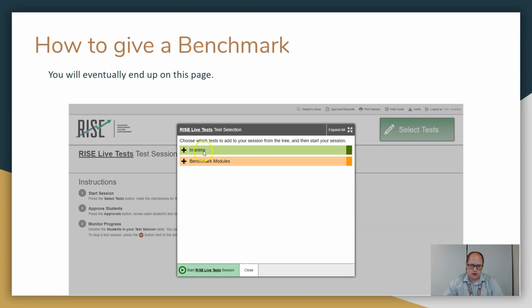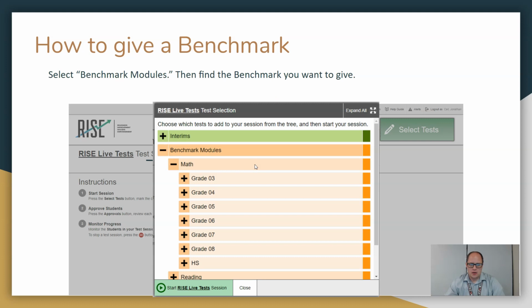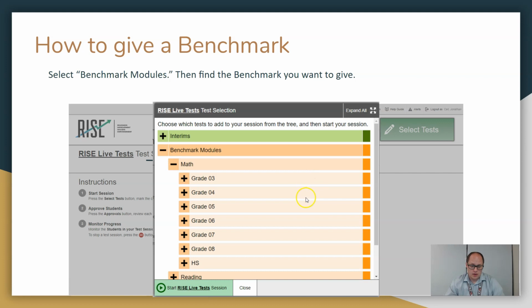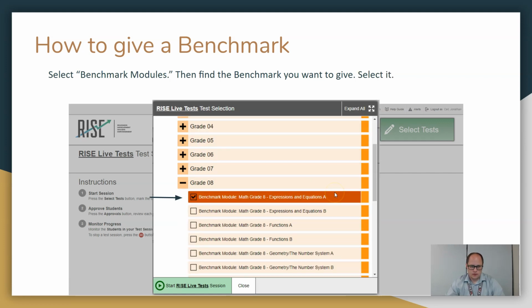So click on that plus sign, open up those benchmarks. Okay, so you see that we have math, reading, and if I could scroll down more, you'd see the other options there. All of the benchmarks you had are there, and they're just organized by grade that way. So find the benchmark you were looking for and select it. Notice I could select more than one, but don't. Only select one at a time. It's a lot less confusing for students, okay? So then go ahead and select it, and then click start your live test, okay?